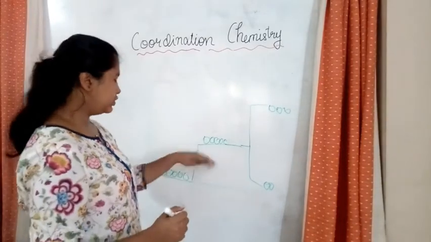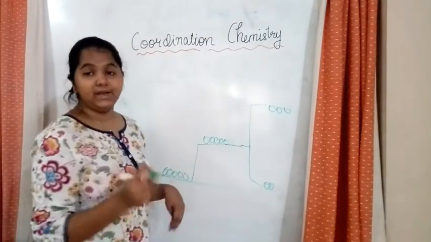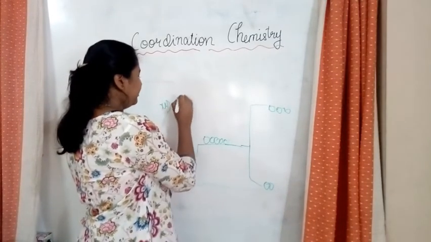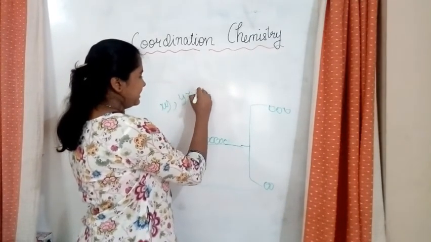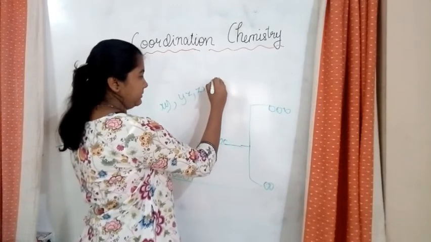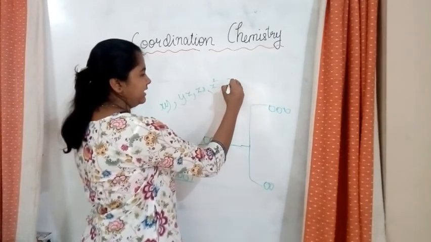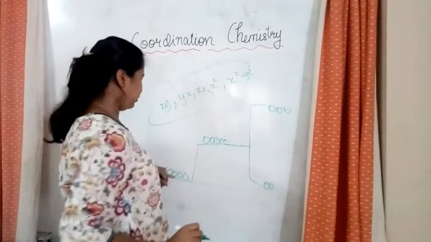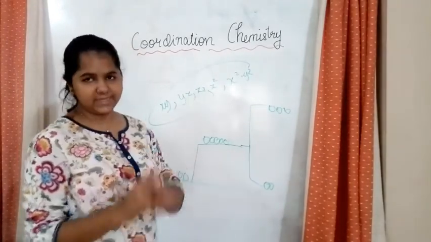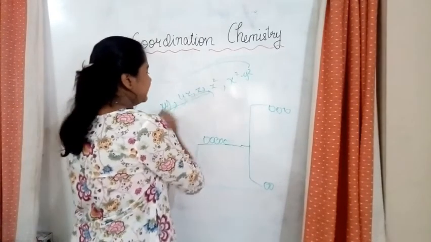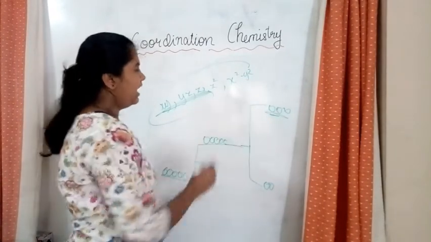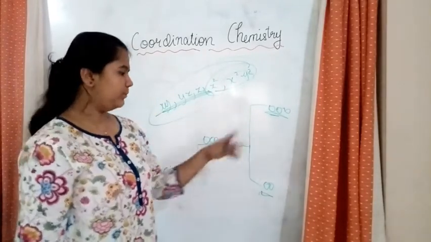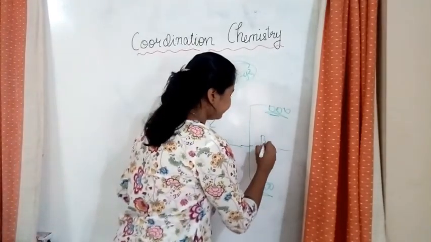Over here, which orbitals do we have? We have xy, yz, zx, z square and x square minus y square. So when there is splitting, these 3 would go together over here and these 2 would go together over here. Okay? And this is the barycenter.